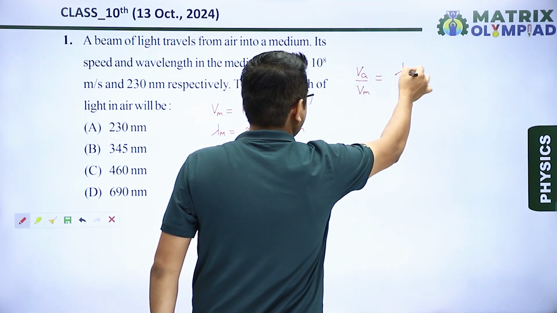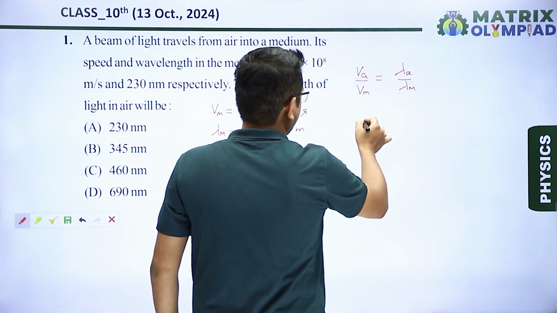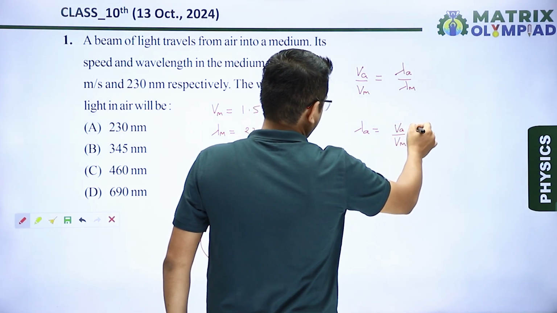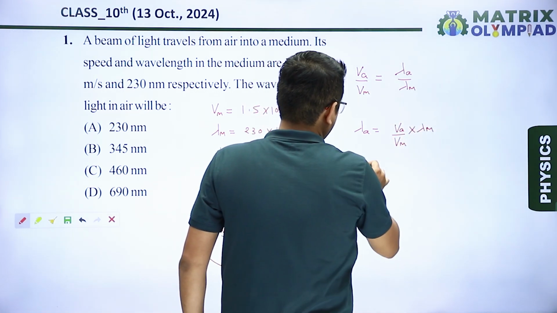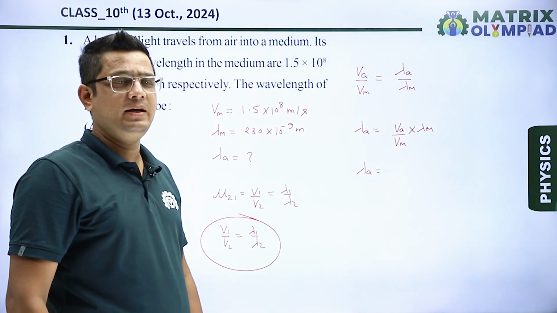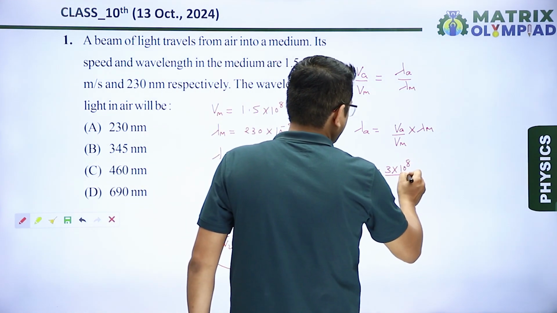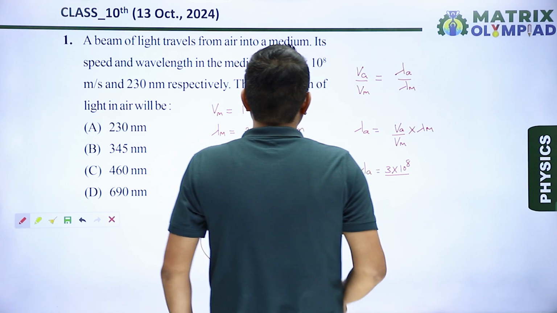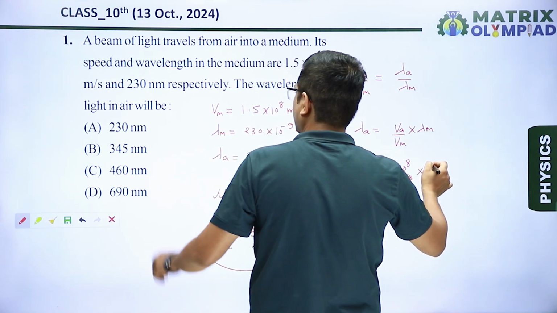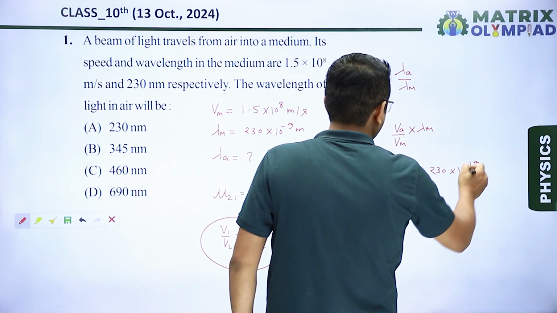Similarly, for lambda 1, I can write it lambda A upon lambda M. We have to calculate the value of lambda A. So, lambda A is equals to, from the formula, VA upon VM multiplied by lambda M. So, lambda A is equals to VA, the velocity of light in air, which is nearly equal to 3 into 10 to the power 8 meter per second, divided by velocity of light in medium, given 1.5 into 10 to the power 8, multiplied by lambda M, given here 230 into 10 to the power minus 9 meters.